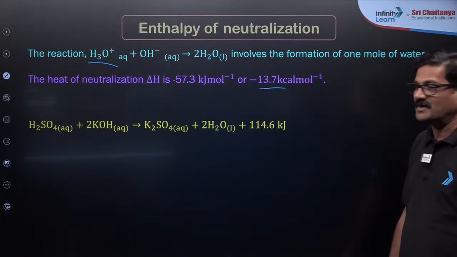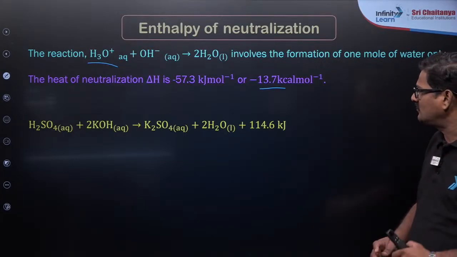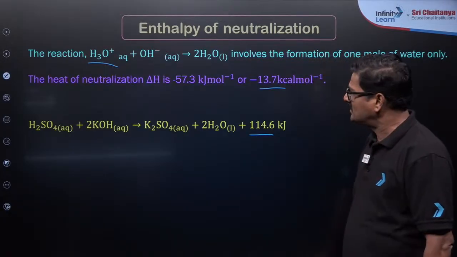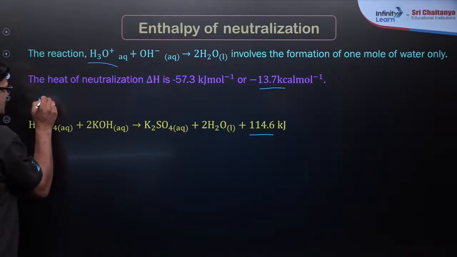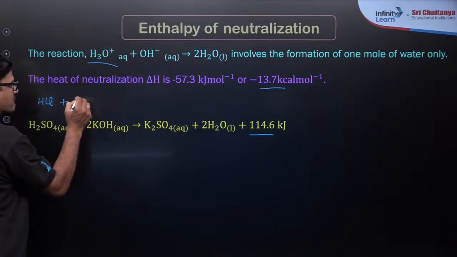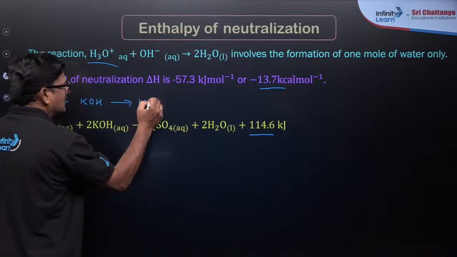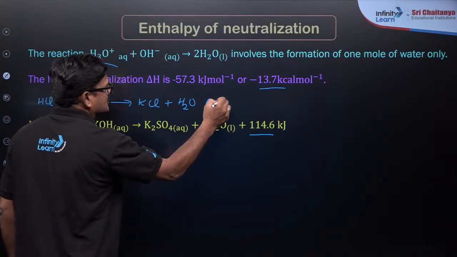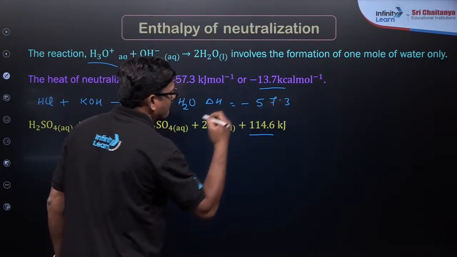And you can say जब आपका H2SO4 and KOH gives K2SO4 and H2O, it is going to give plus 114.6. ये ऐसे कैसे? Because let us say HCl plus KOH gives rise to KCl plus H2O and delta H is equal to minus 57.3.